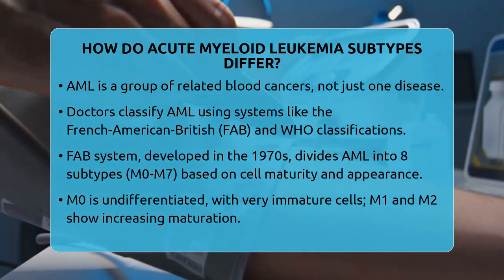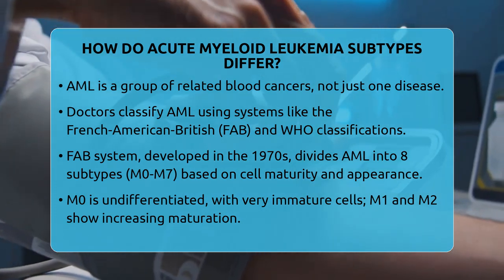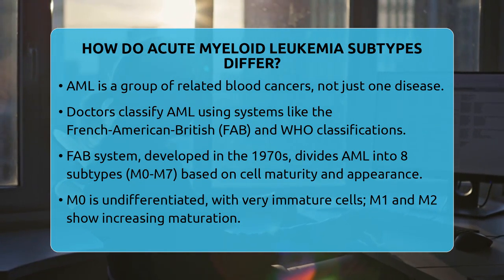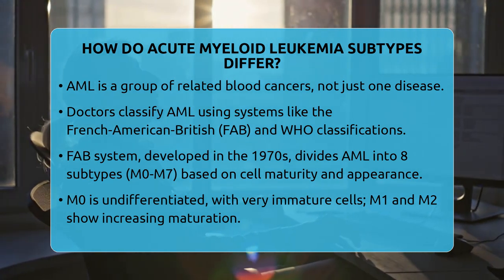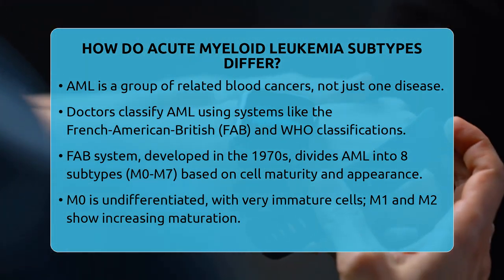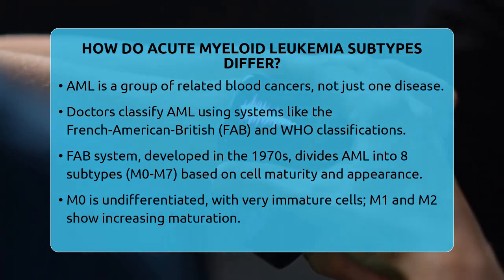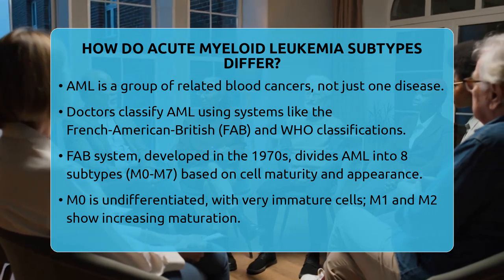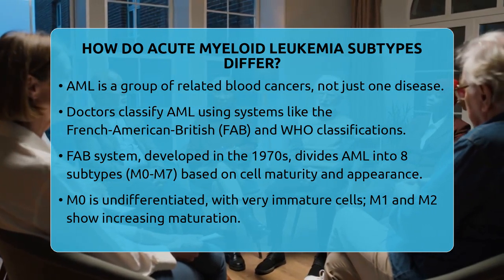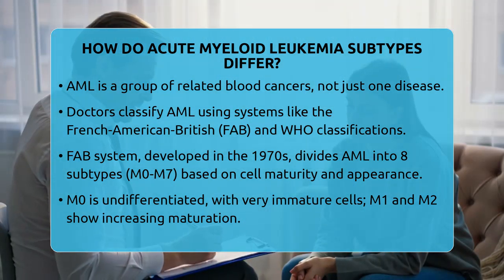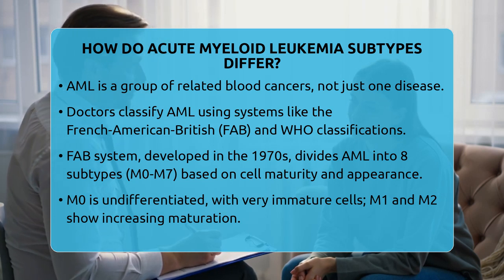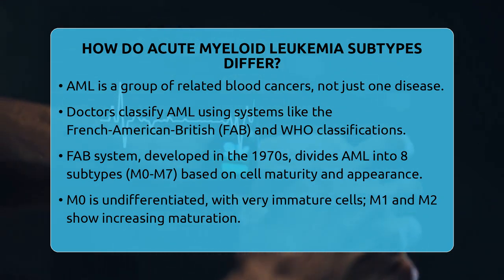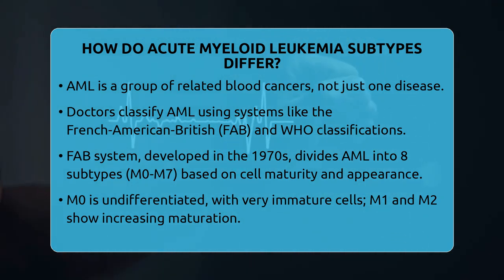Two main systems help with this: the French-American-British system and the World Health Organization classification. The French-American-British system, developed in the 1970s, sorts AML into eight subtypes labeled M0 through M7. These are based on how mature the leukemia cells are and what type of myeloid cell they resemble. For example, M0 is undifferentiated leukemia, meaning the cells look very immature and show minimal signs of development.